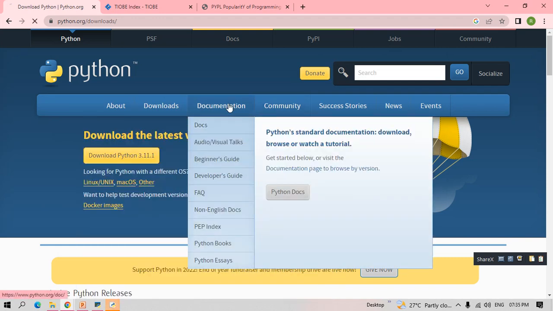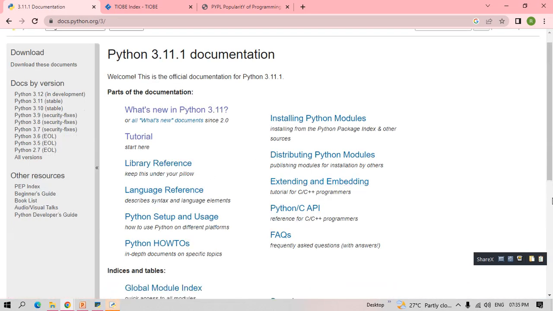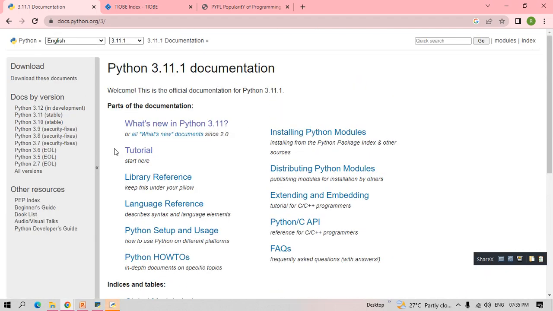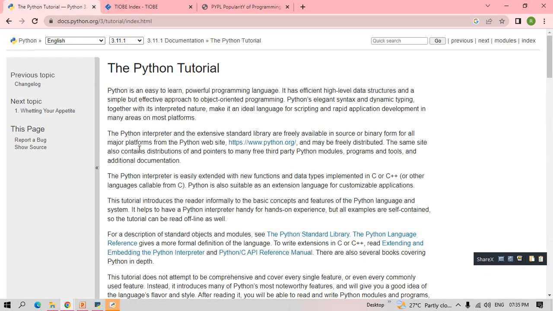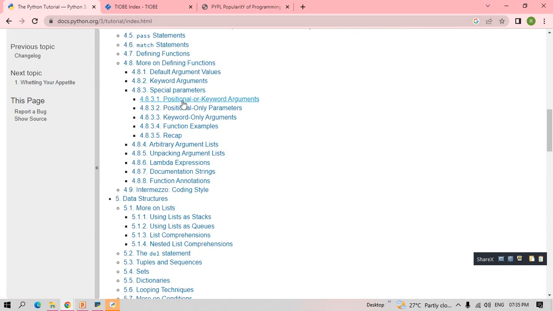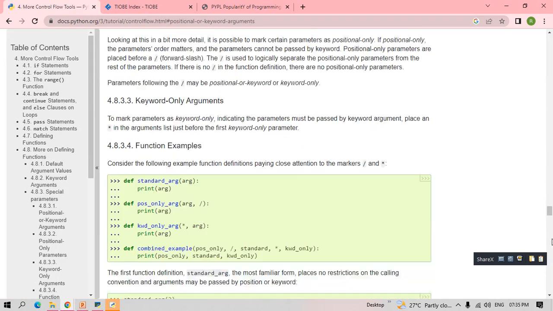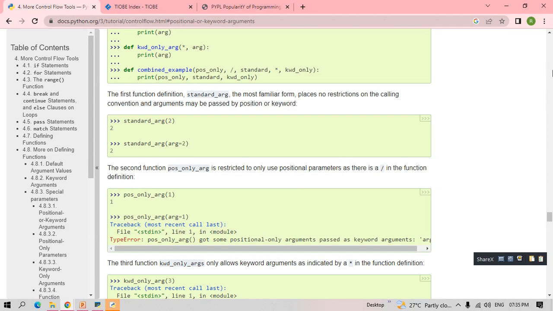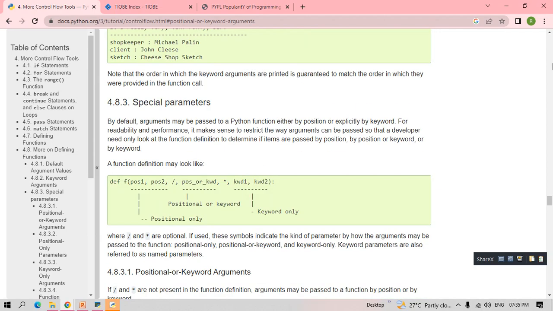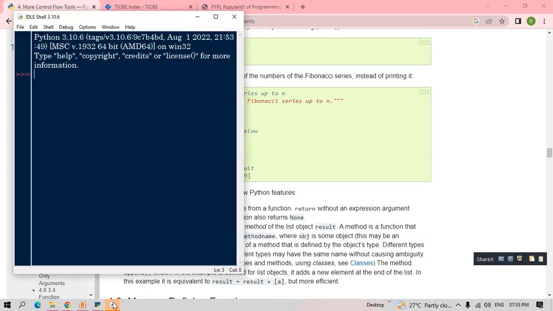For details, I have now told you about the Python documentation. You can click this Python documentation. Below you have a lot of stuff. By clicking this tutorial, you will get all the topics to be covered. Each and every topic is highlighted in this documentation. You can click that and see the syntax, definitions, examples, everything explained in detail. You can make use of this document. It is on the Python organization portal itself.